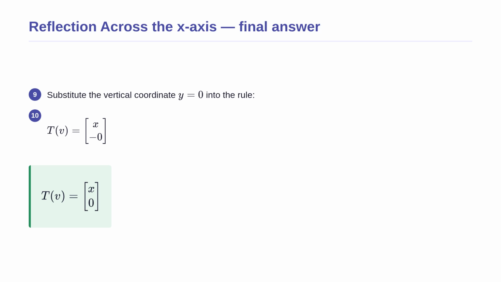We substitute our vertical coordinate, which is 0, into the rule. The rule tells us to multiply that 0 by -1. Since -0 is just 0, the output vector is exactly the same as the input vector. The resulting vector still has a vertical coordinate of 0, meaning it lives perfectly on the x-axis. Physically, this means a vector lying flat on the mirror does not move when reflected. We have successfully proven that the x-axis is an invariant subspace under this reflection.